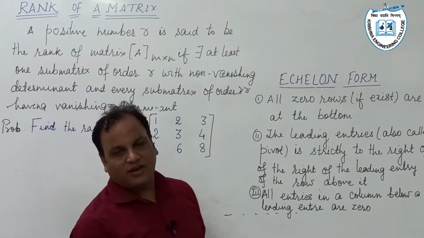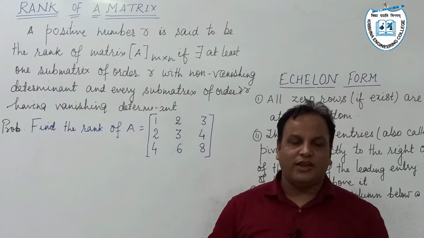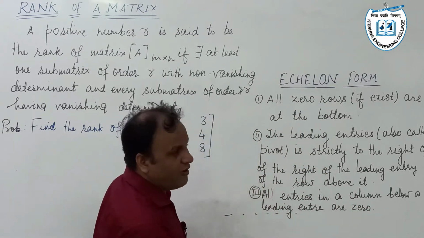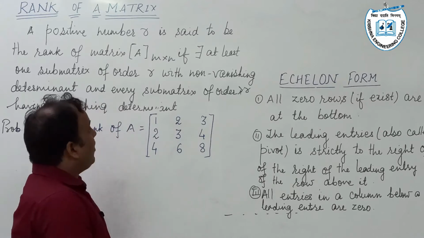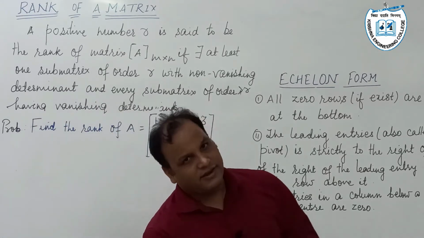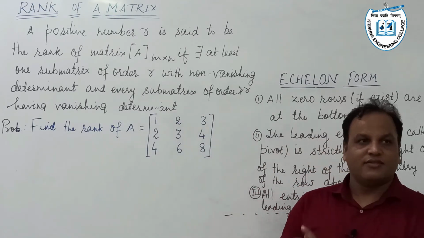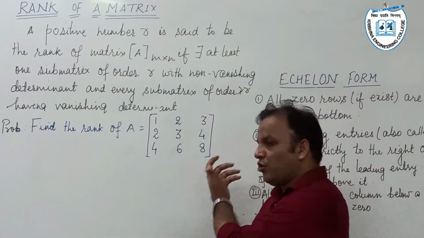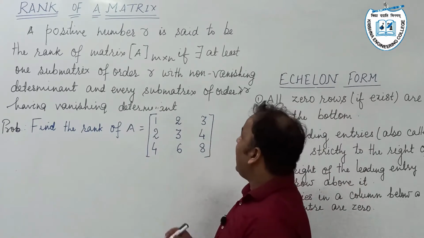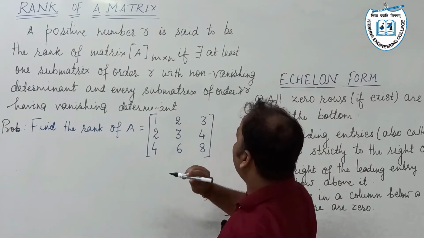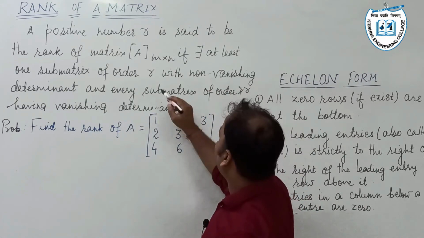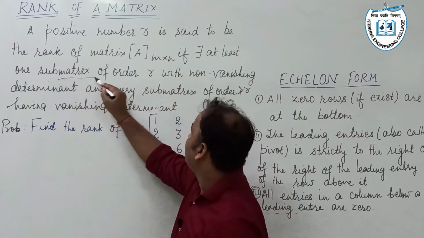In today's lecture, I am going to introduce the very important concept of linear algebra, that is rank of a matrix. What do we mean by the rank of a matrix? Rank is a number which is defined as a real number, a positive number R is said to be rank of a matrix if there exists at least one non-vanishing minor. Instead of minor, I have used the word submatrix here.